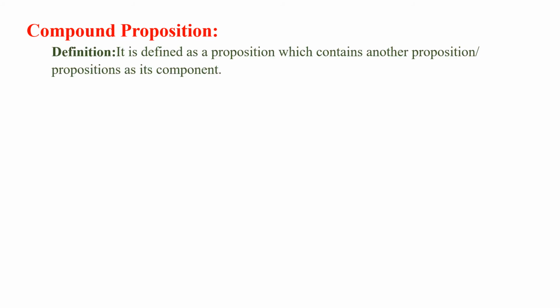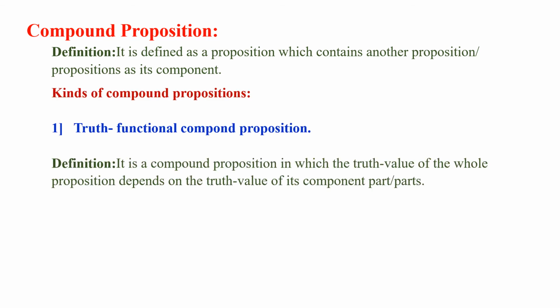Now we come to the compound proposition. Let us understand what is compound proposition. Compound proposition is defined as a proposition which contains another proposition or propositions as its component. Kinds of compound propositions are, first is truth functional compound proposition and the second is non-truth functional compound proposition.